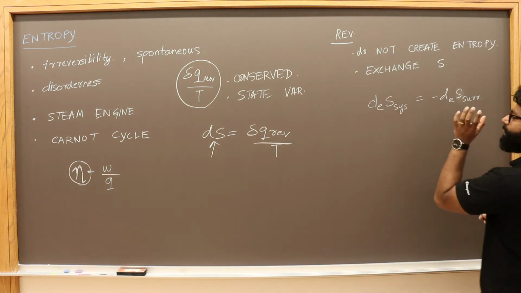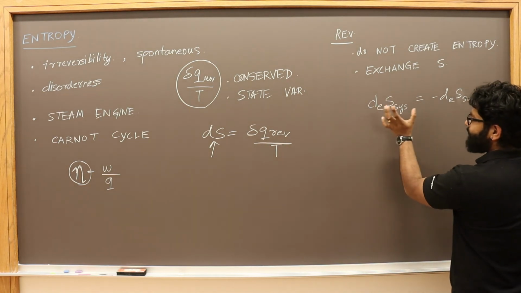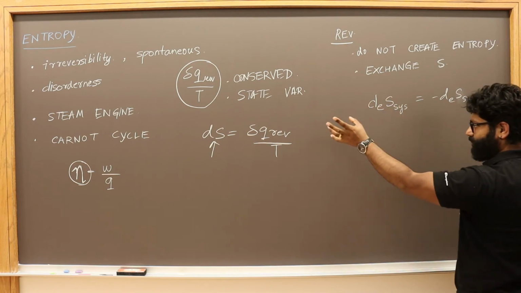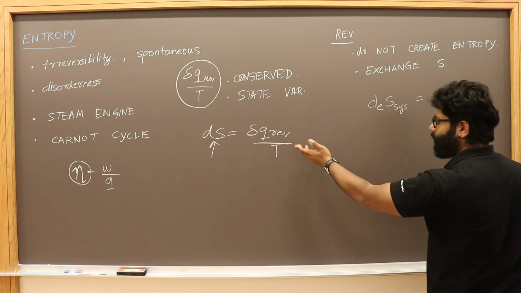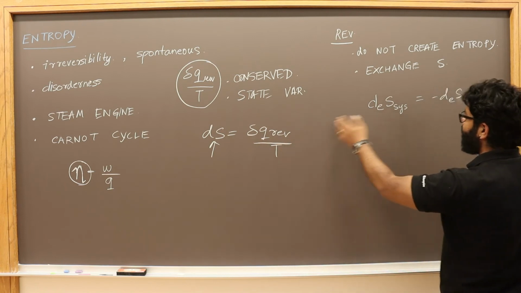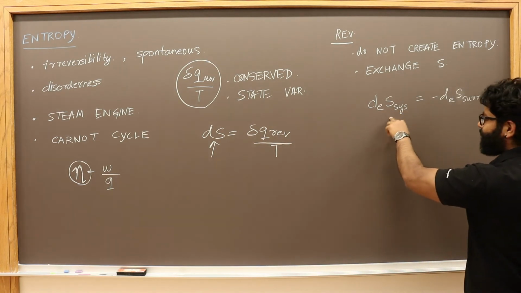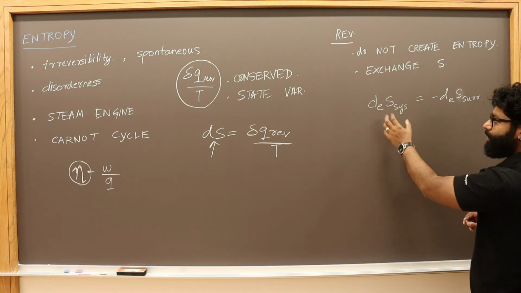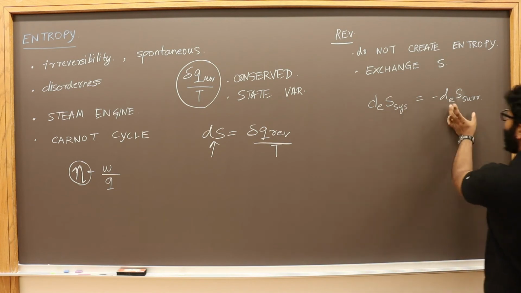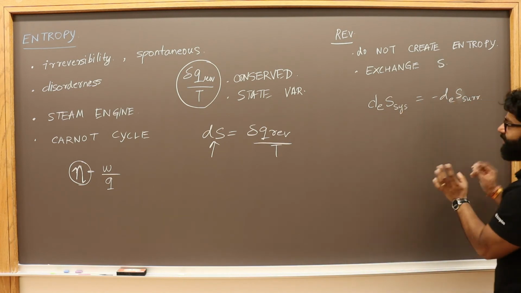If the system gains 5 units, the unit being kilojoule or joule per mole per Kelvin, then the surrounding loses it. So you are just exchanging it.